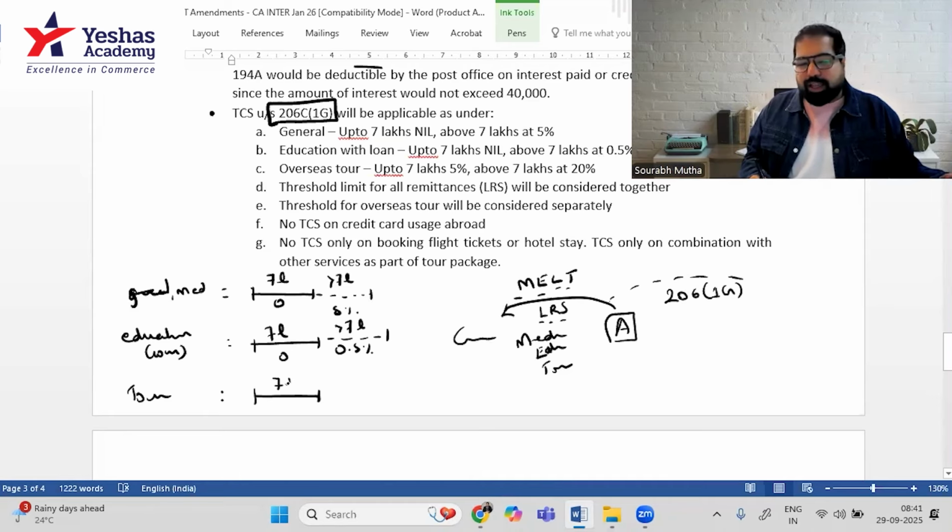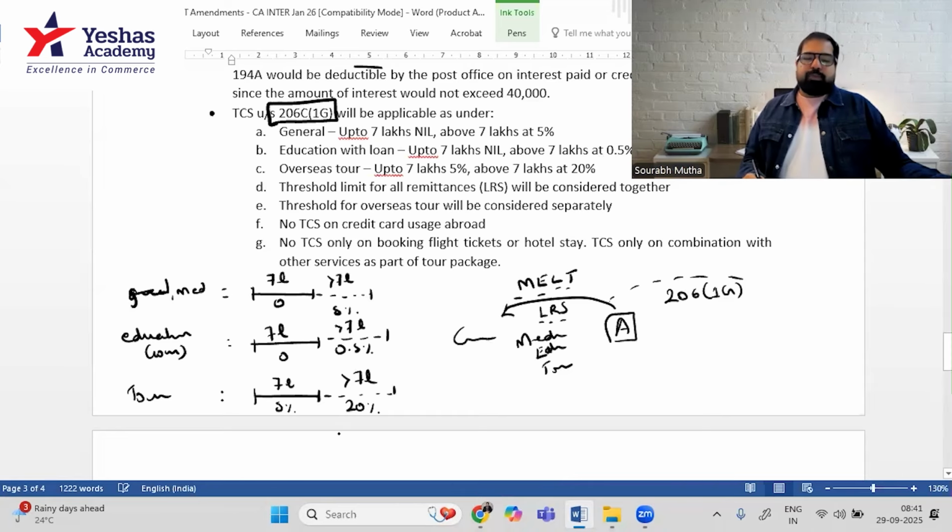Then up to 7 lakh rupees, there is TCS at 5%. And above 7 lakh rupees, there is TCS at the rate of 20%. Keep this in mind for sure. This is tour and transfers. Sorry, this is overseas tours.